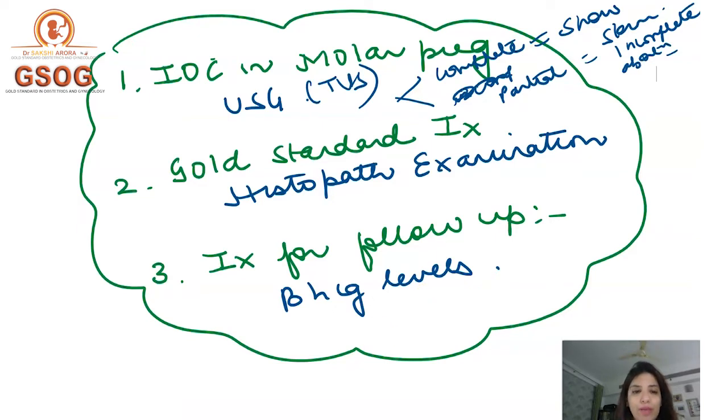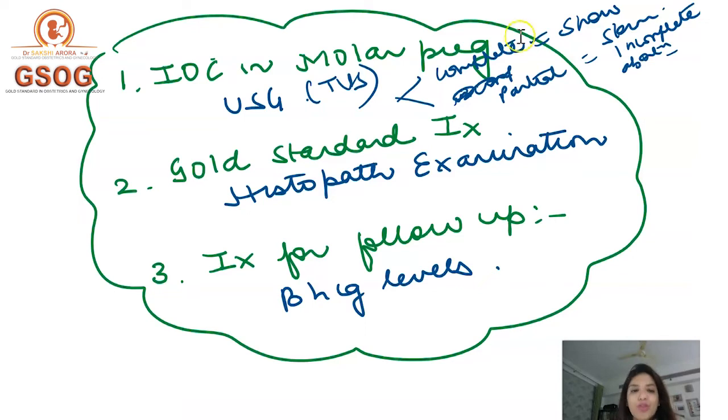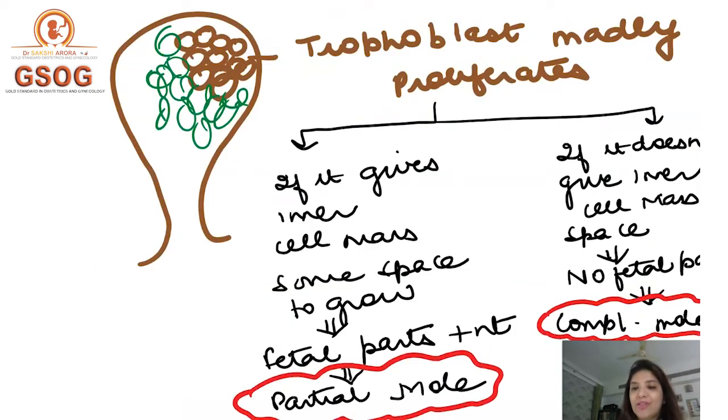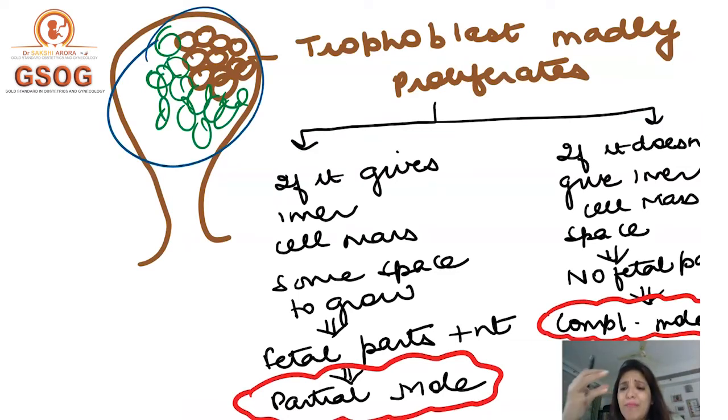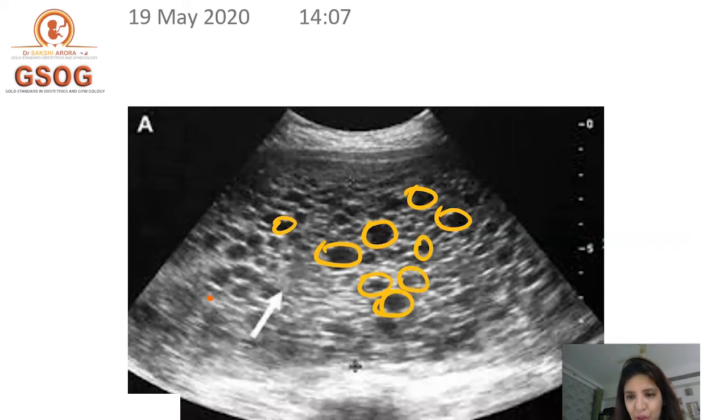So now let's have a look at how the snowstorm appearance looks. As you remember, when we were drawing the trophoblast and it was madly proliferating, we had drawn an image something like this, right? You could see here that the trophoblast is madly proliferating. So there are grape-like vesicles filling the entire uterus. Similarly, when you do an ultrasound, you will get the same appearance, grape-like vesicles filling the entire uterus, right? This is what is called the snowstorm appearance, right?